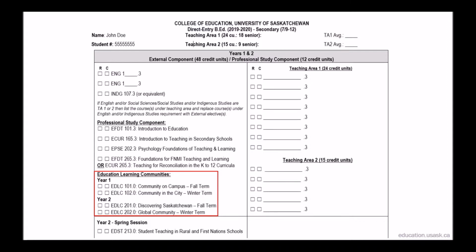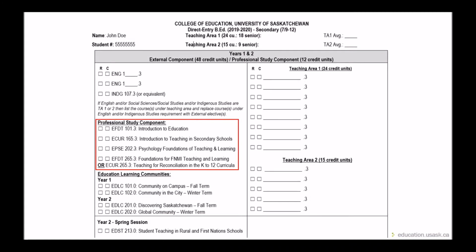as teachers. In years 1 and 2, the professional study component is made up of 4 education classes. We recommend taking 1 education class in each term for your first 2 years. These 4 education classes do not need to be completed in any specific order, but we do recommend that you take the 100 level education classes in your first year and the 200 level classes in your second year.